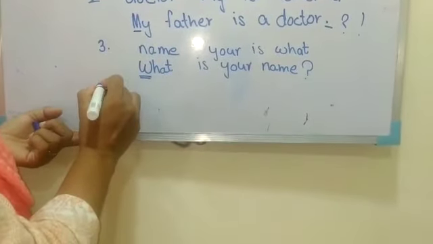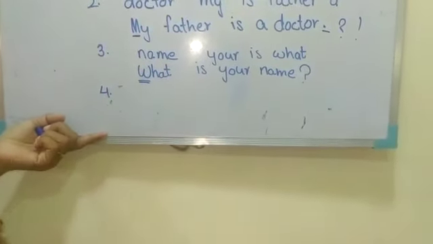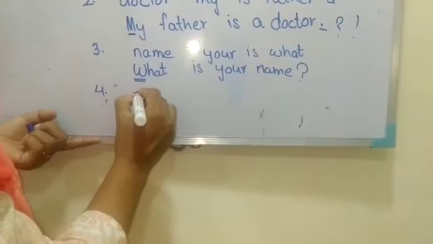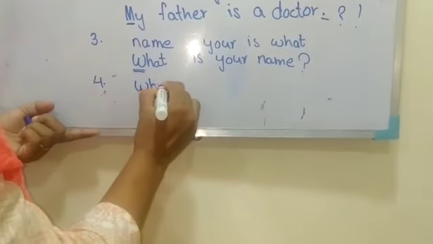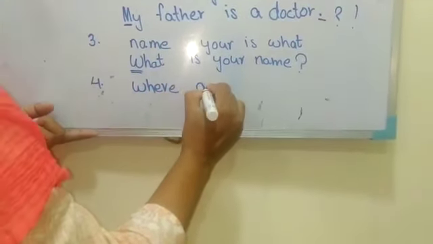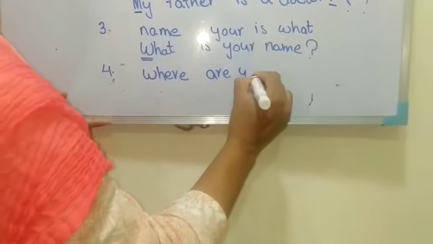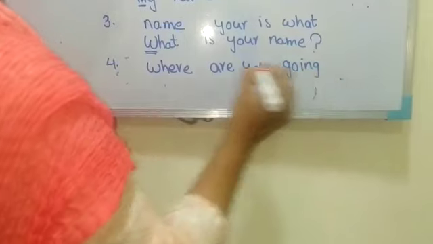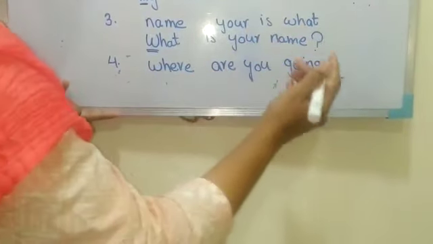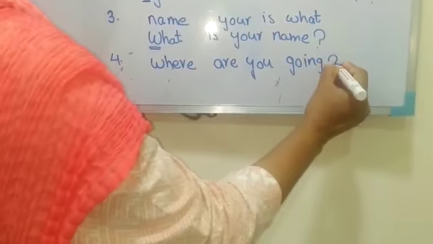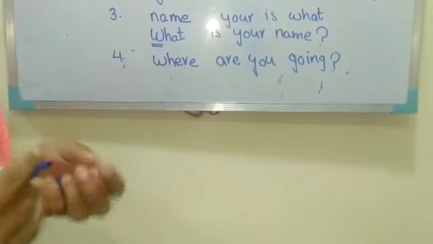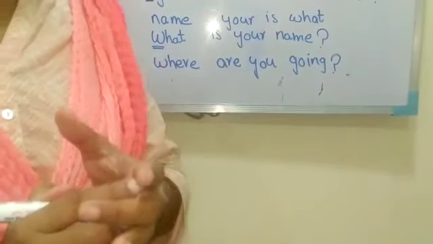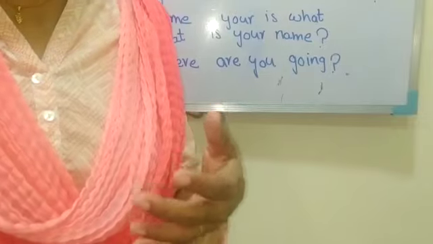One more with a question mark. If I say, where are you going? So I am asking, where are you going? So I'll put a question mark. These are all the revisions which you have already done in class 3, class 2.